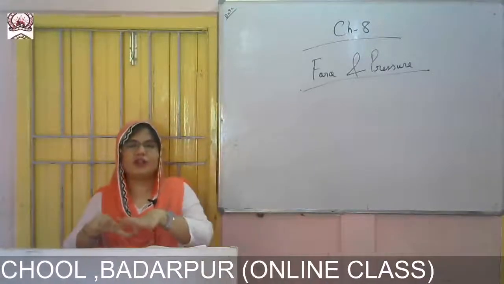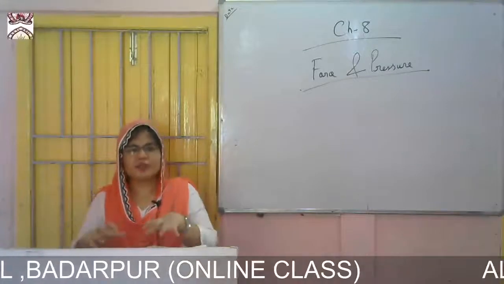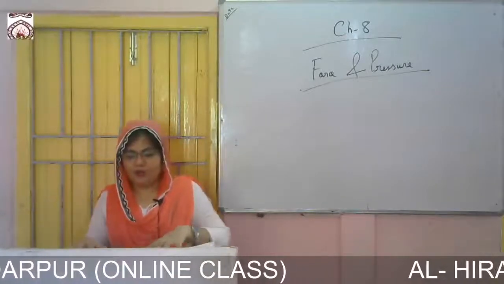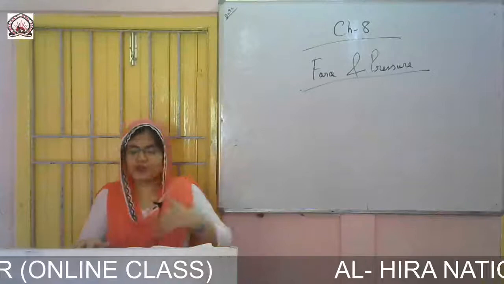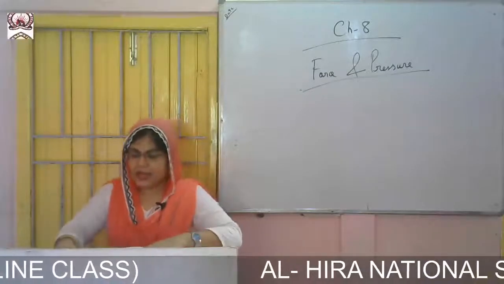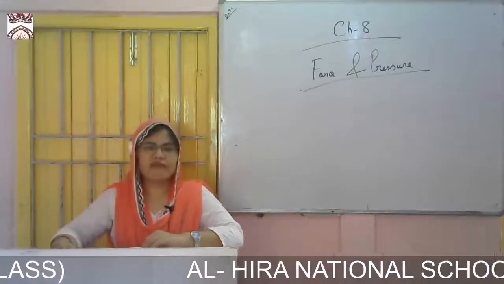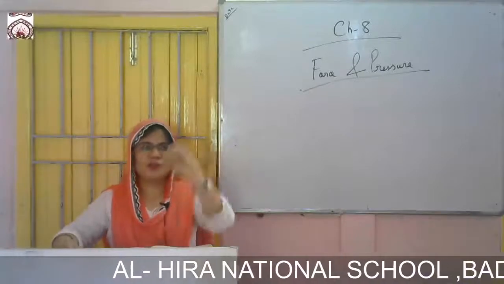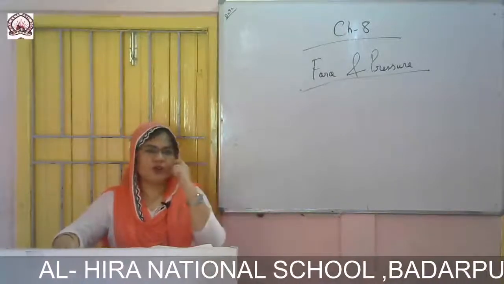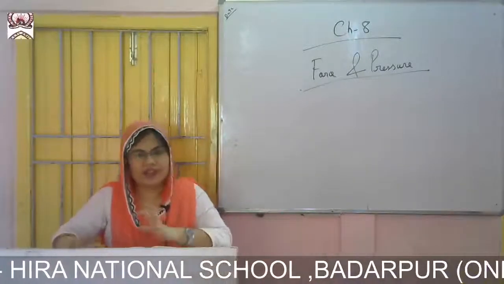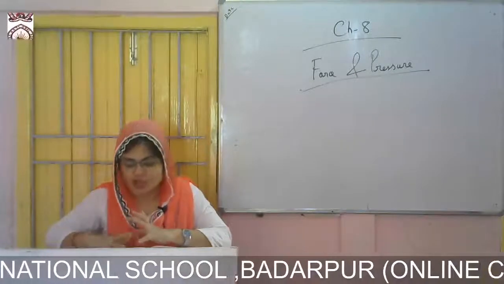The earth's mass is much greater than the moon's. Then gravitational field: when we drop a ball from a height, it is pulled down by the earth's gravitational force. When you drop something from the top, it comes downward. Why is it not going upward? Because of the gravitational field, because of the gravitational force.